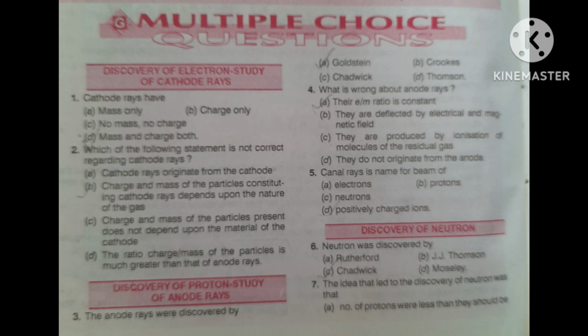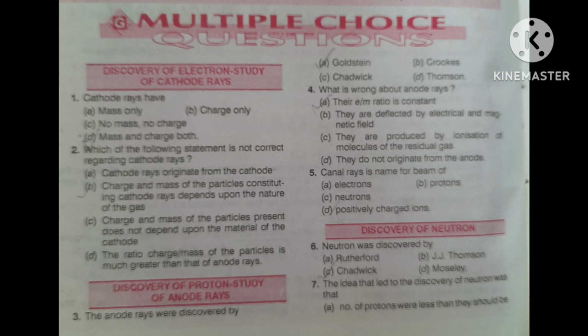Its correct answer is: charge and mass of the particle constituting cathode rays depend upon the nature of the gas. Option B is correct. Charge and mass of the particles constituting cathode rays depend upon the nature of the gas. This is the correct answer.